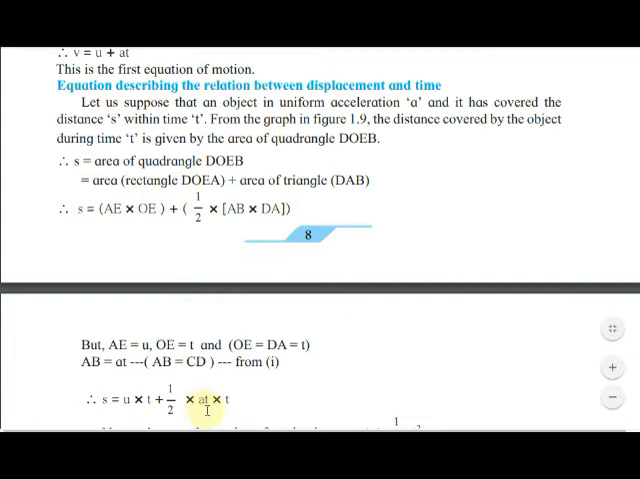AB is equal to CD is equal to AT, so AT is given here. This value we have added over here. Then DA is equal to what? AD is equal to T. It has also been given that OE is equal to DA is equal to T. So this equation is also proved. S is equal to U multiplied by T plus 1/2 multiplied by AT multiplied by T. So S is equal to UT plus 1/2 AT square. We have seen this; this equation is also proved.